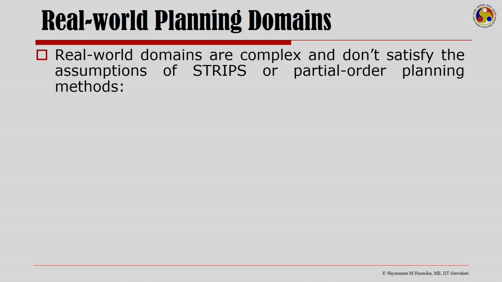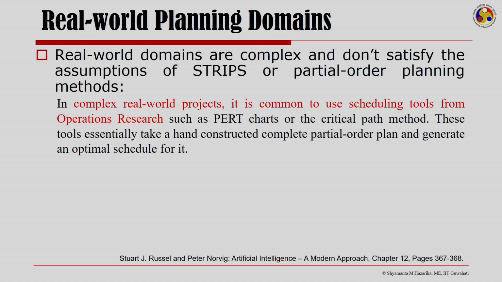In fact, here I would like to quote a paragraph from the Russell and Norvig book, pages 367-368, wherein it is said that in complex real world projects, it is common to use scheduling tools such as PERT charts or critical path method. Now, these tools essentially take a hand constructed complete partial order plan and generate an optimal schedule for it.